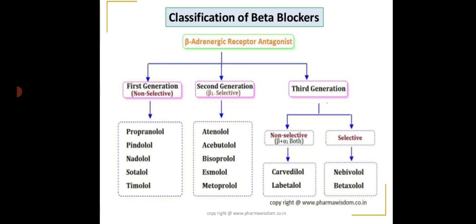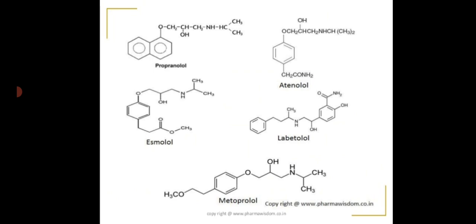When we talk about the third generation, the second class is the selective ones. Examples being nebivolol as well as betaxolol. The structures of propranolol, atenolol, esmolol, labetalol and metoprolol are shown over here.